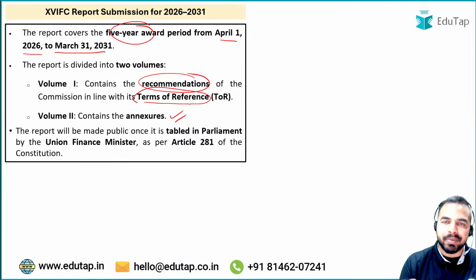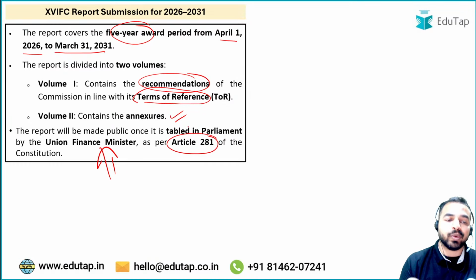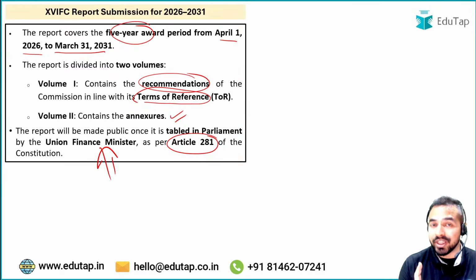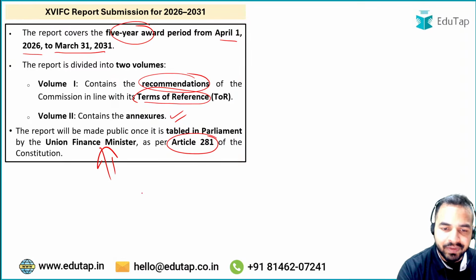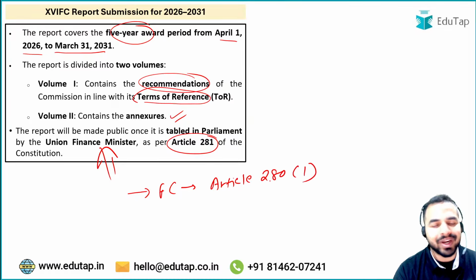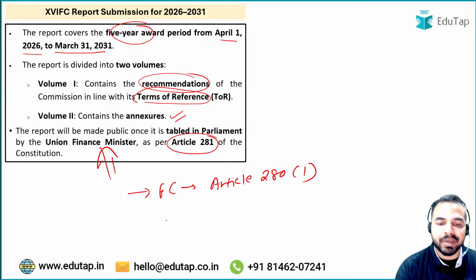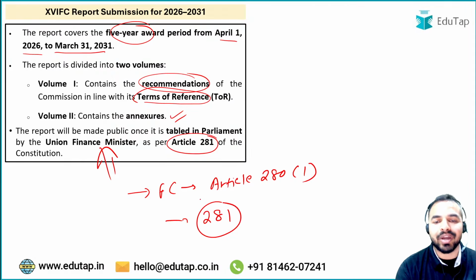Now the report will be made public. इस रिपोर्ट को पब्लिकली अवेलेबल कराया जाएगा once it will be tabled in the Parliament by the Union Finance Minister according to Article 281 of the Constitution. So guys, see there are 2 different things, but you can definitely remember them in an easier manner. Like we told you that the Finance Commission has been constituted by the President of India under Article 281, right? And when it comes to the Finance Minister tabling the Finance Commission report in the Parliament, basically this has been done according to Article 281 of the Constitution.